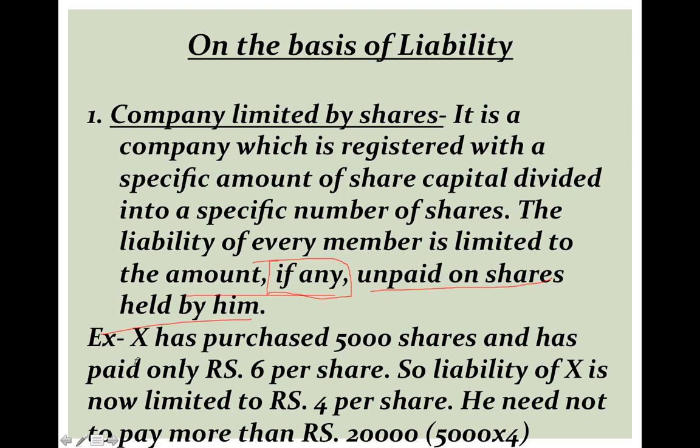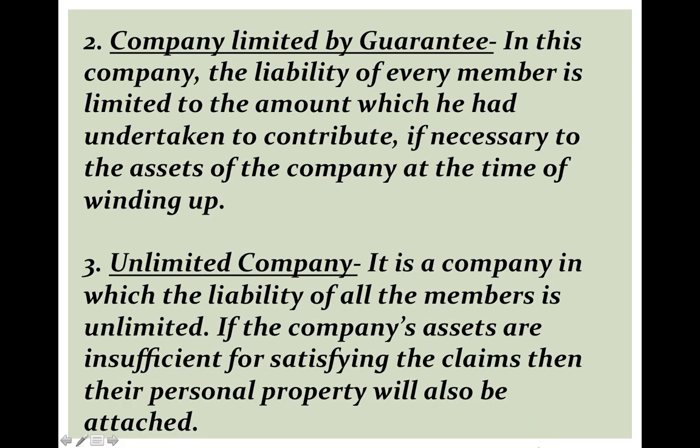This example also mentions the same thing which I have explained in my next slide: X has purchased 5,000 shares and paid only 6 rupees per share. Liability will be limited to 4 rupees per share only, that means 5,000 into 4, 20,000. So I hope you have got this type of company. Let's proceed to our next type, that is company limited by guarantee.